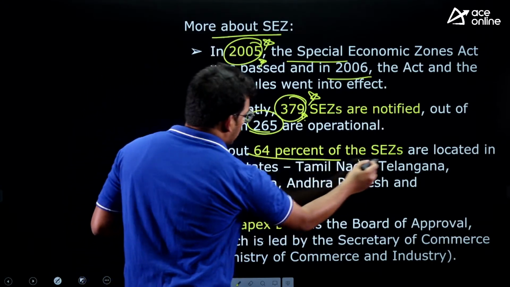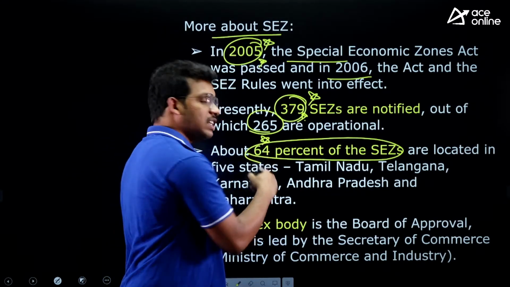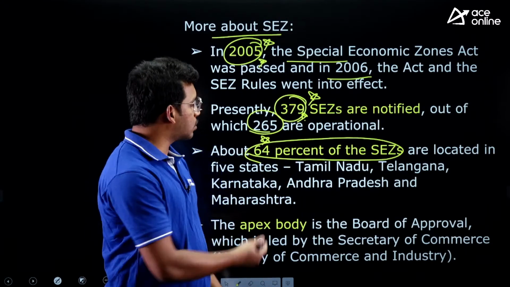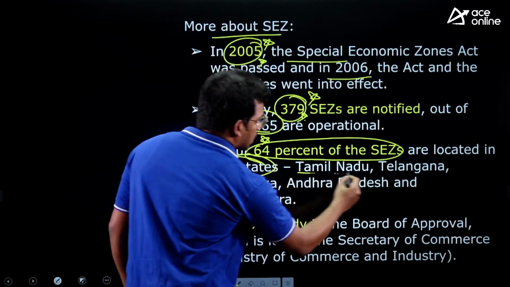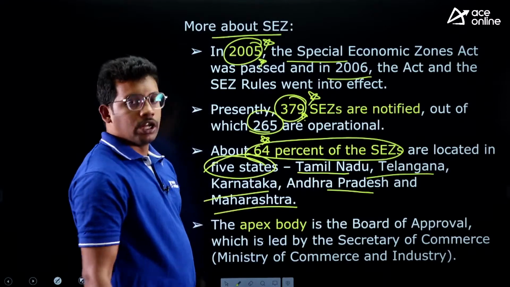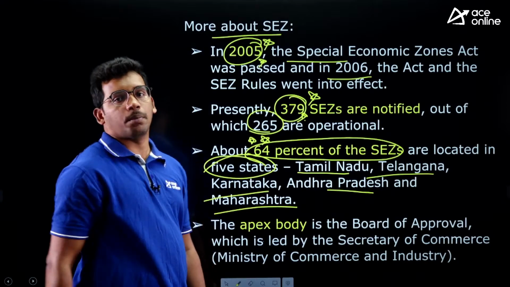And out of the total SEZs across India, 64% of SEZs, that means out of 379, approximately 200 SEZs are located in just 5 states, that are Tamil Nadu, Telangana, Karnataka, Andhra Pradesh and Maharashtra. So these 5 states themselves occupy 64% of special economic zones.